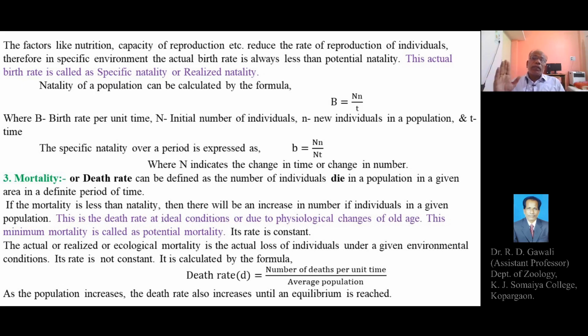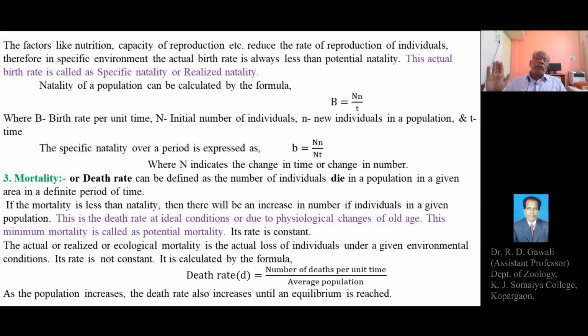During that time, what happens? There is a gradual increase in the number of individuals in a given population, and thus this type of death rate at the ideal conditions is mainly due to the physiological changes of old age among the individuals. This mortality is called potential mortality and its rate is constant.